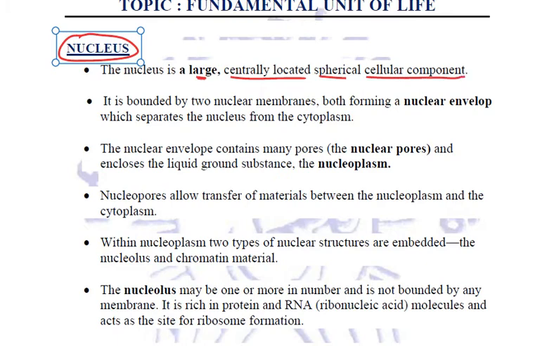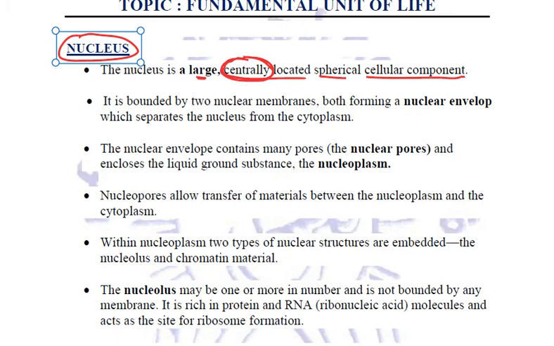This word centrally is used only for animal cells, because in plant cells it is not centrally located. We'll see a bit later why the nucleus is in the center in animal cells, whereas it is on the sides, corners in plant cells.